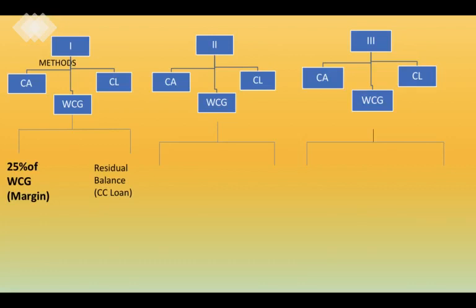But under the second method, it says that 25% will be brought in by the promoters, but that 25% would not be of the working capital gap, it would be of current assets. I repeat, it would be of current assets as you can see here, and the residual portion would be funded by the bank in the form of cash credit loan.